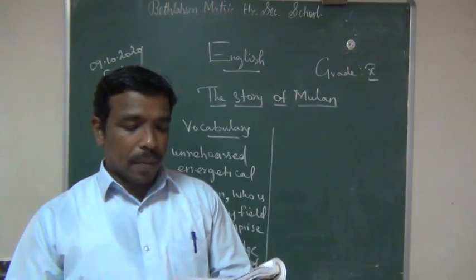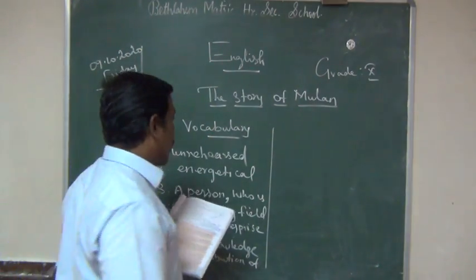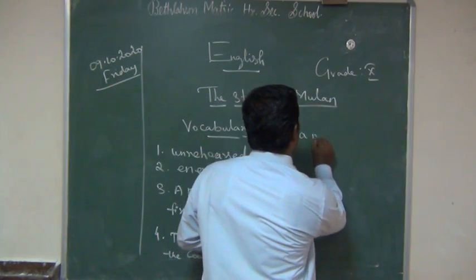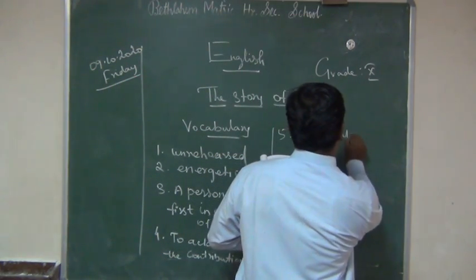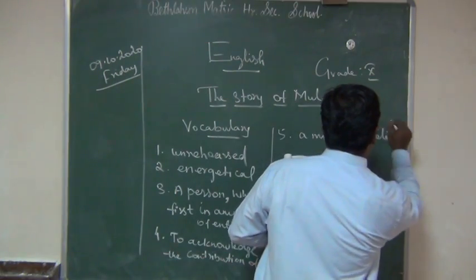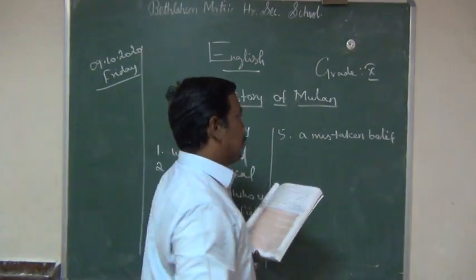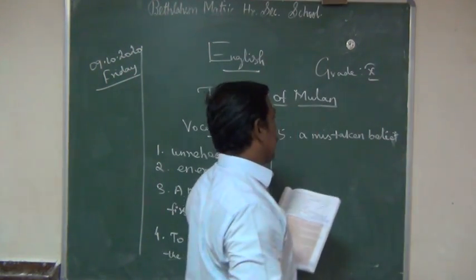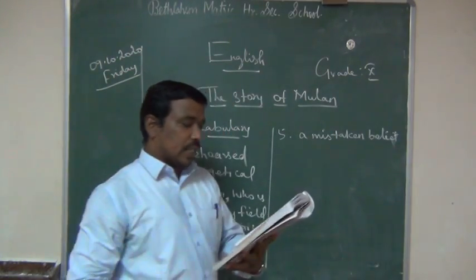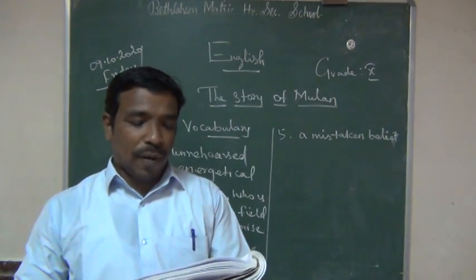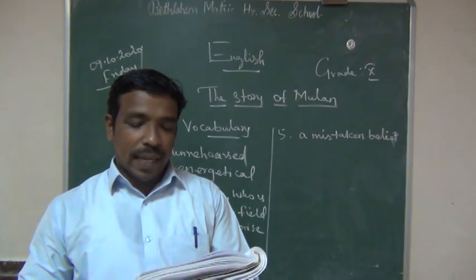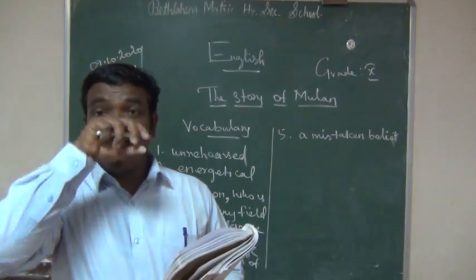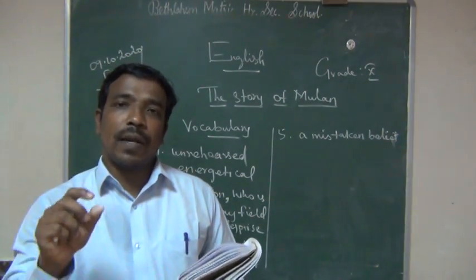Many people have a misconception. What is the meaning of misconception? A mistaken belief. A mistaken belief is a misconception. The misconception is that Chinese Kung Fu is about fighting and killing. It is actually based on Chinese philosophy and is about improving wisdom and intelligence. That's very important. So don't think that Kung Fu is only fighting and killing the people.